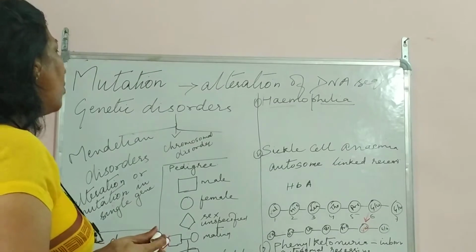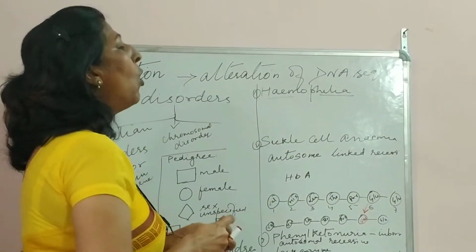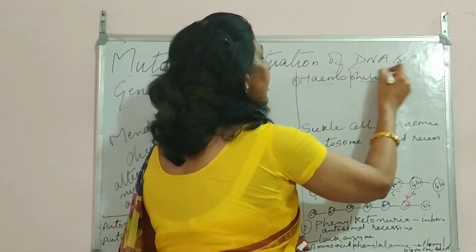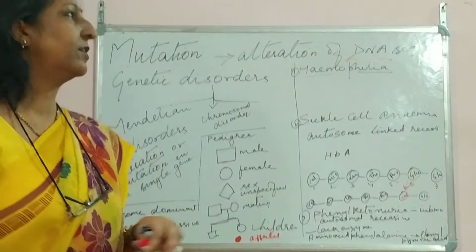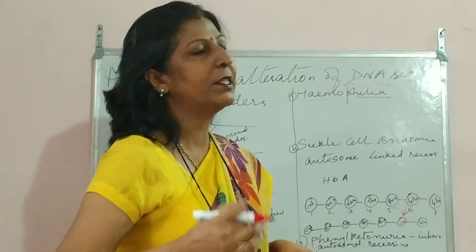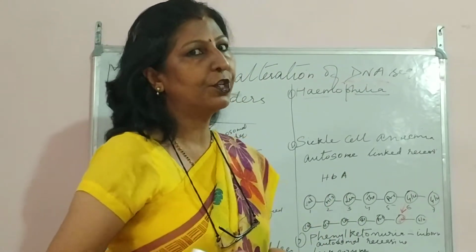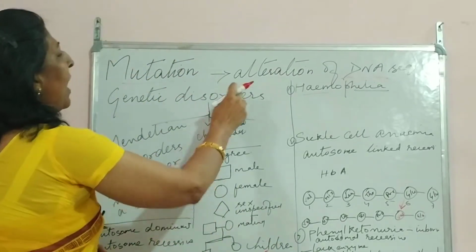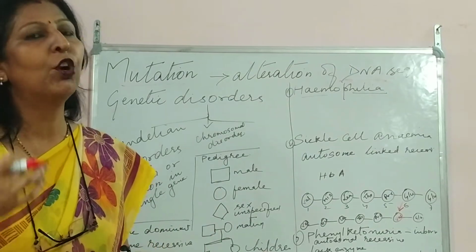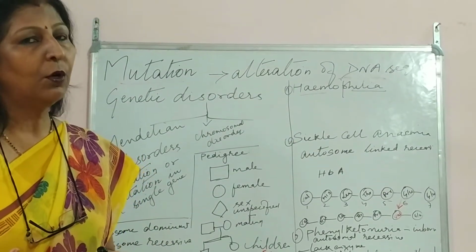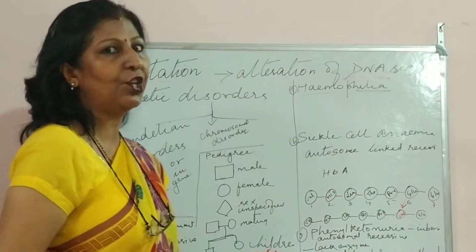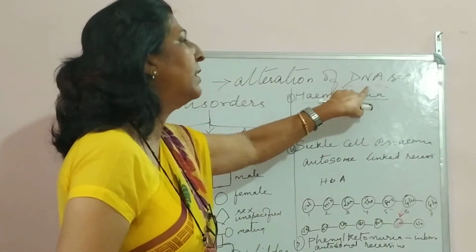So what is mutation as a whole? Mutation is an alteration of the DNA sequence. Children, if you remember, I told you that deoxyribonucleic acid, DNA, is the one which carries the hereditary material, and it is passed on from generation to generation along the chromosome. Any change in the DNA will bring about a change in the organism also. The phenotype and the genotype of the organism will be affected, and that is what is done in mutation. Mutation brings about a sudden change in the DNA sequence.